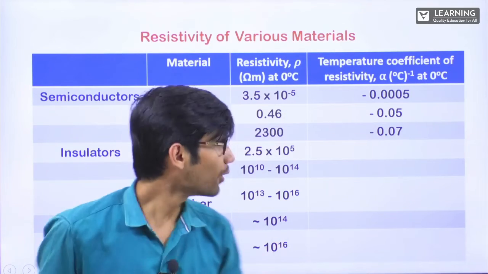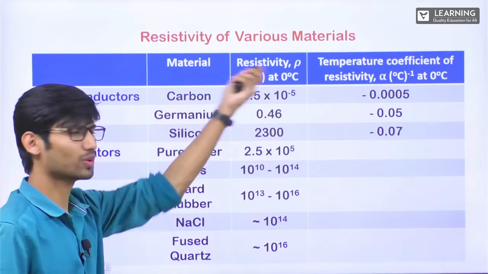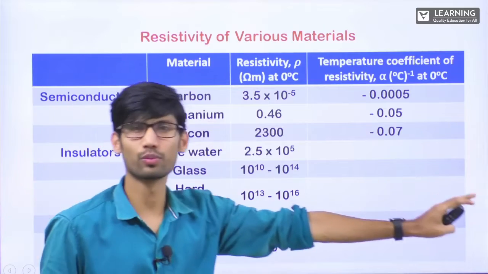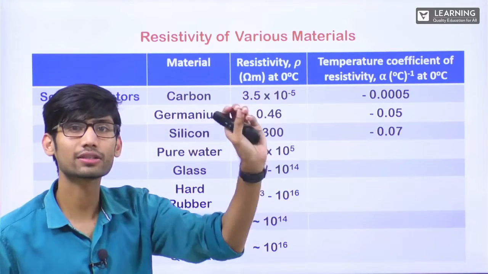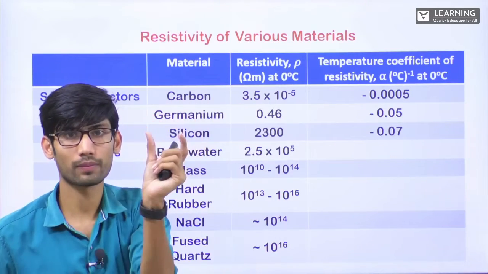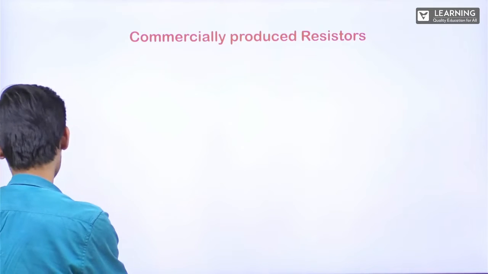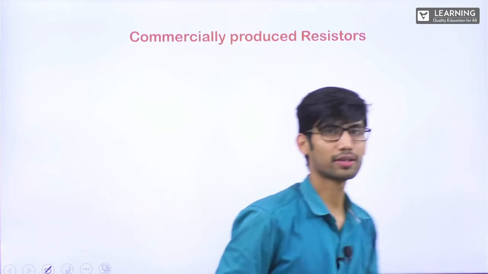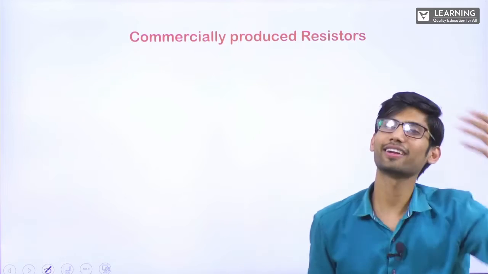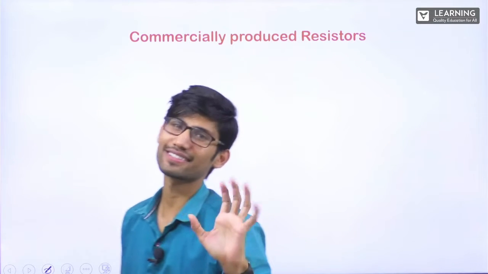Okay. Now, this is over. This was just the values. Again, I'm telling you, no need to learn them. Just remember the order. All right. Next. Commercially produced resistors. Now we came to an important thing, that is resistors. Entire electricity is always based on resistors, resistances.